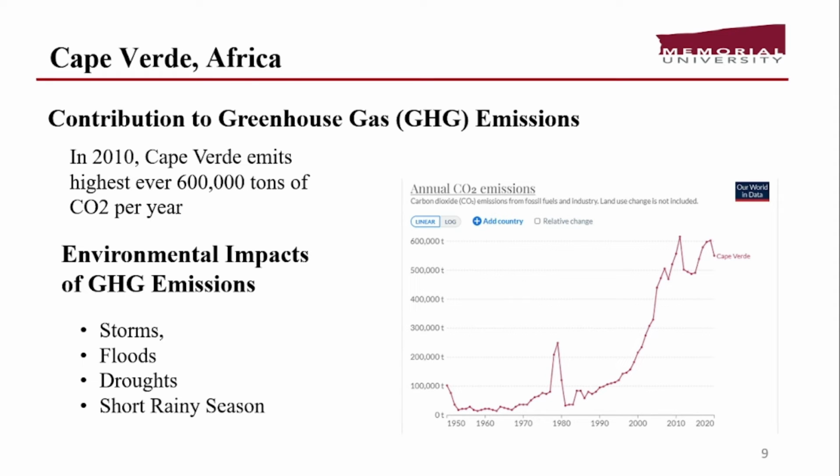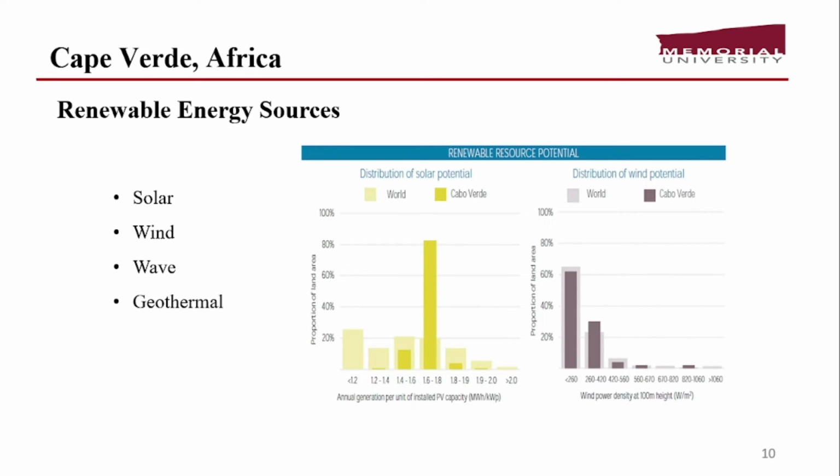Now they have the goal of running their electrical generation 50% on renewable energy sources by 2030, and by 2050 they want their electrical production totally 100% on renewable energy sources. So let's see the renewable energy potential in that area.